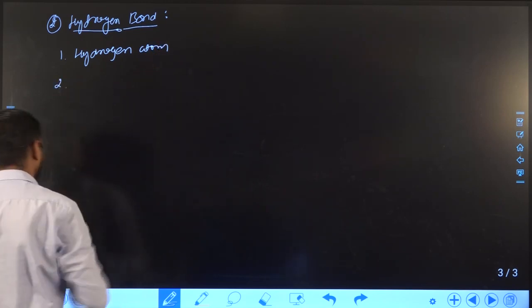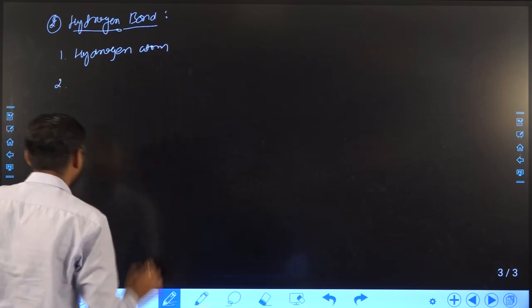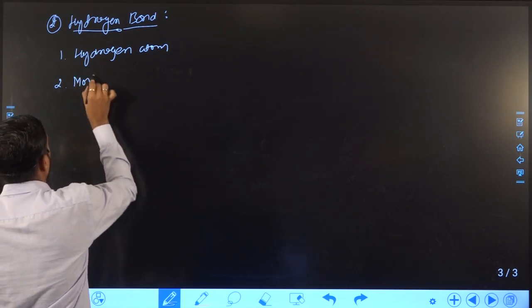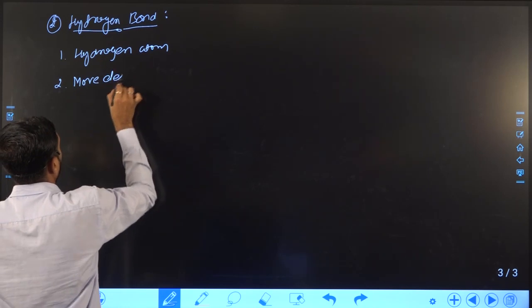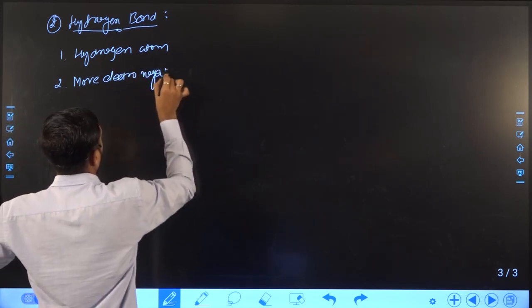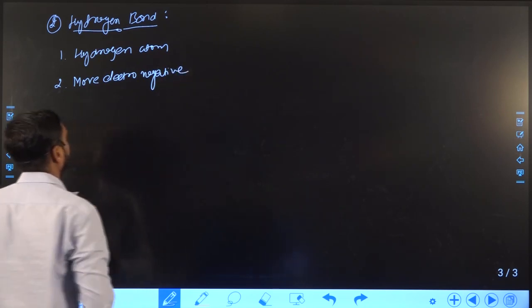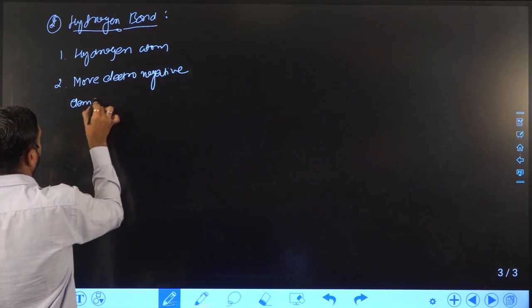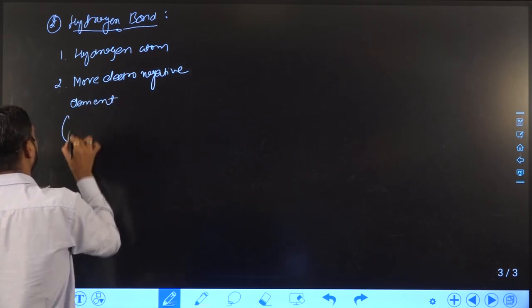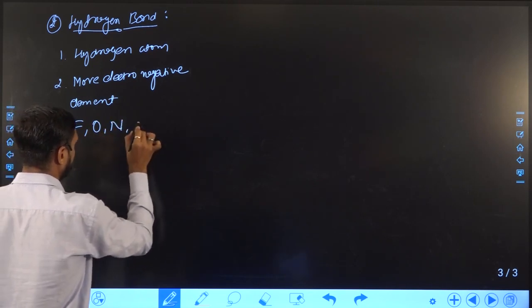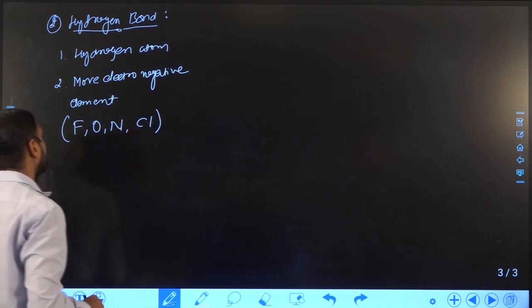And secondly, a more electronegative element, and that is mainly fluorine, oxygen, nitrogen and sometimes chlorine as well.